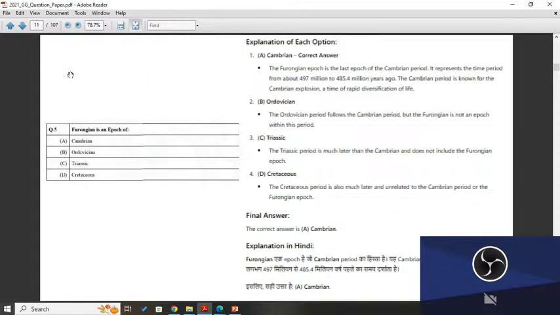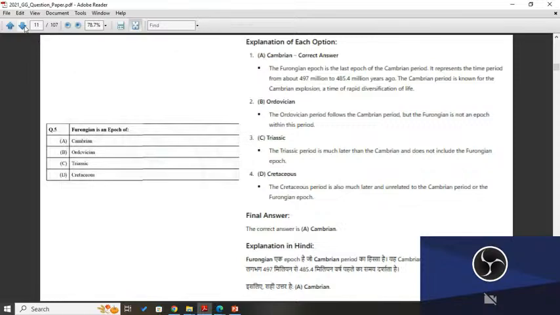Now, question number 5: Furongian is an epoch of Cambrian, Ordovician, Triassic, or Cretaceous. Of course, this question is so tricky, because you have to remember everything in stratigraphy. We will not go into depth. The correct answer is A, the Cambrian. Why? The Furongian epoch is the last epoch of the Cambrian period. It represents the time period from 497 million to 485.4 million years ago. The Cambrian period is known for the Cambrian explosion, a period of diversification of life. That's why it is asked in this question.